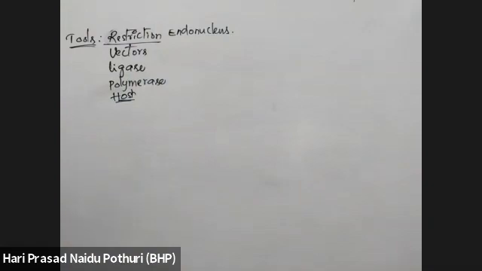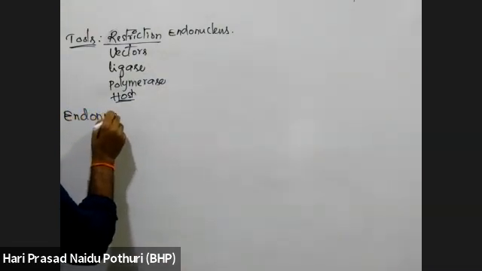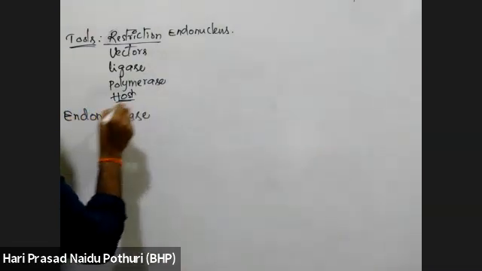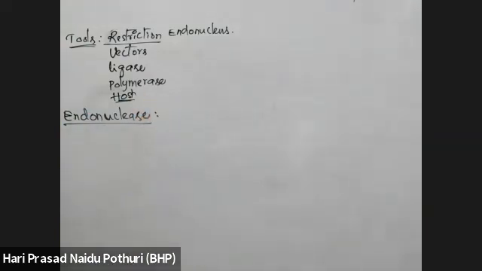We will see that. First, keep the heading endonuclease. We are going to study much more about these endonucleases only. The information regarding restriction endonucleases is very extensive. The remaining, vectors, ligase, polymerase, host, are very simple.